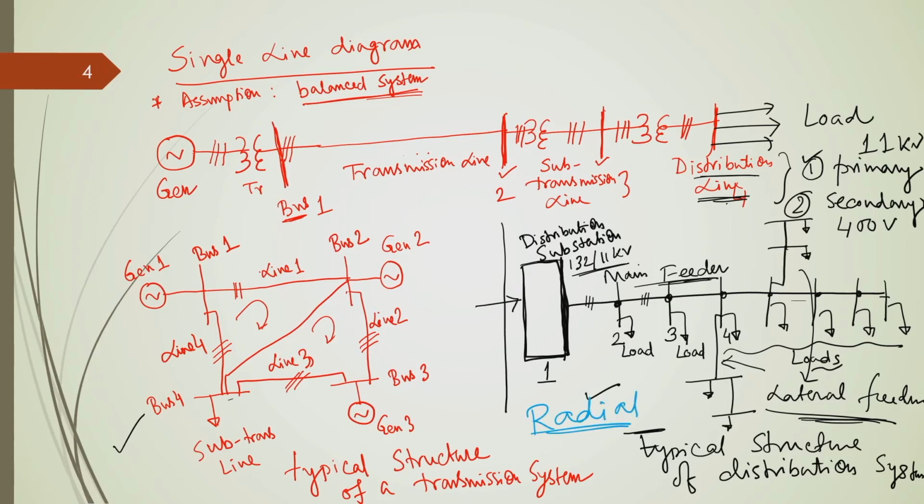Radiality, or radial structure, means power flow is always unidirectional, starting from this substation towards this load. Whereas in a transmission line, power flow is bidirectional. Power can flow from bus 2 to bus 1 or vice versa.